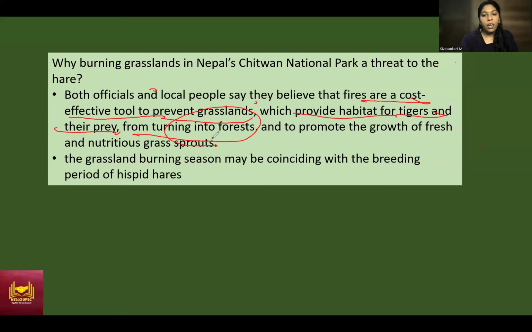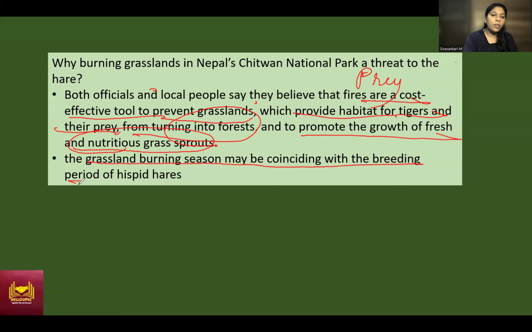So, in order to stop that, they're burning it, and to promote the growth of fresh and nutritious grass sprouts, so that the prey of tigers, like deer species, will come for eating that. And it will be helpful for the tiger to grow. Right? So the grassland burning season may be coinciding with the breeding period of Hispid hare.